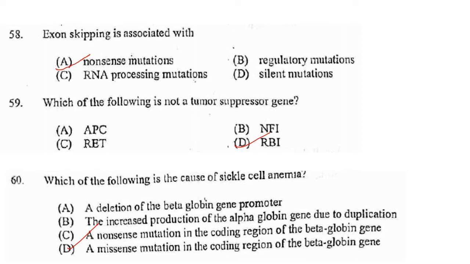Now next one. Which of the following is the cause of sickle cell anemia? Sickle cell anemia is caused by a single point mutation, a missense mutation in the beta hemoglobin gene that converts a GAG codon into GUG, which encodes the amino acid valine instead of glutamic acid. So it is a missense mutation. So answer is option D, a missense mutation coding region of the beta globin gene.